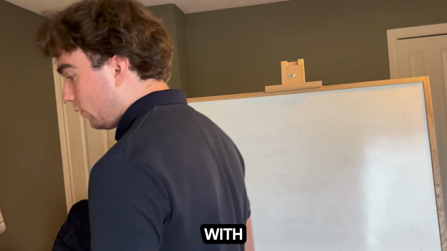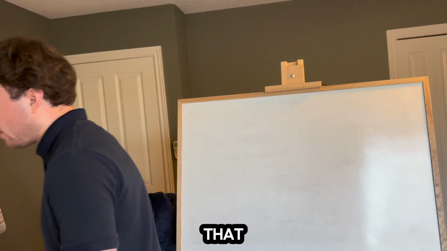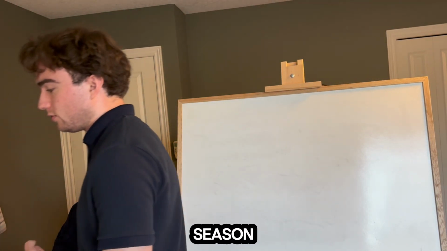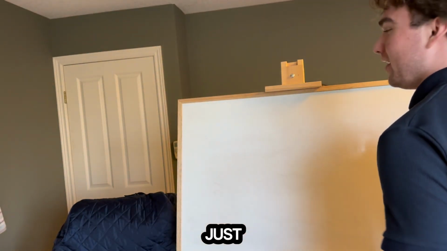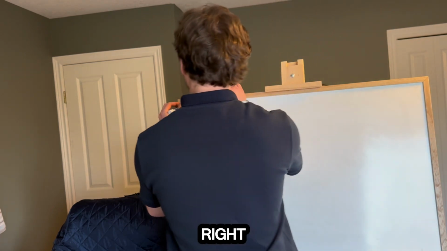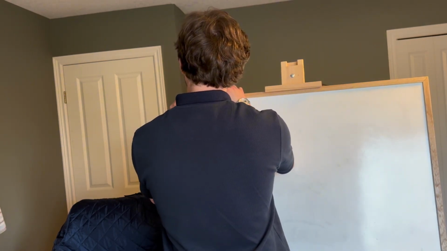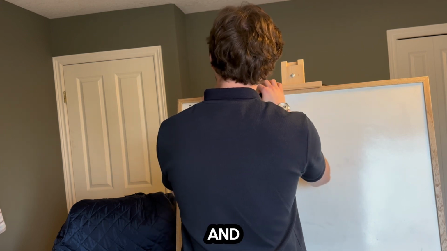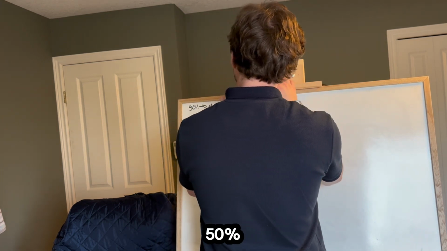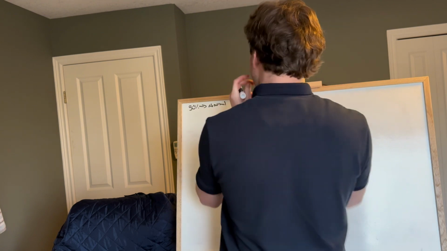With probability 0.5, he believes that the next growing season will be normally rainy. So this is just 50% abnormal and 50% normal, okay?